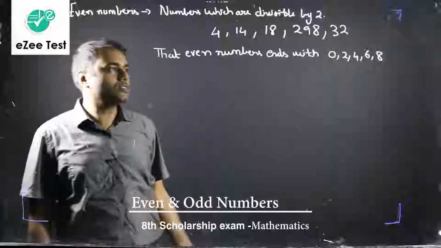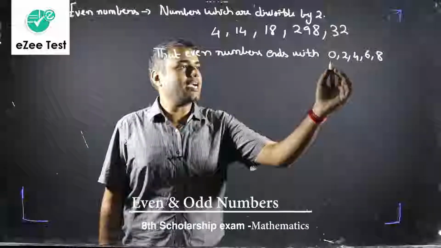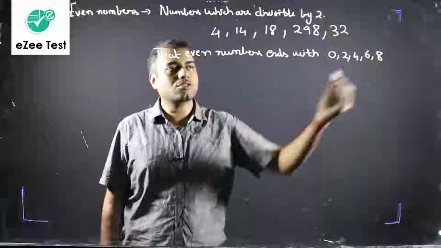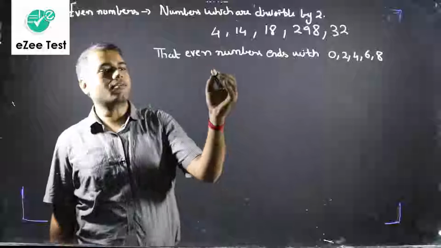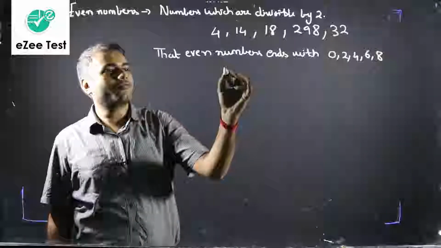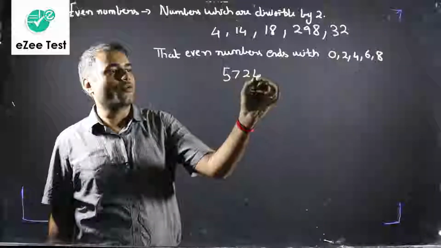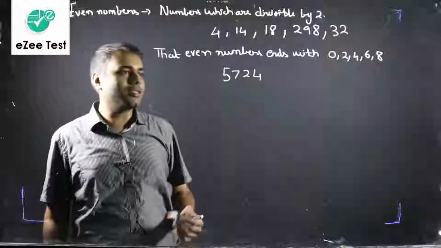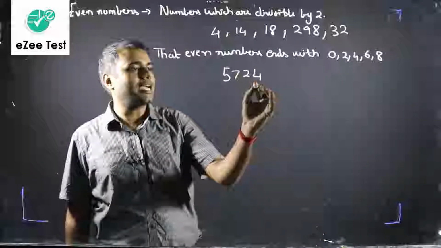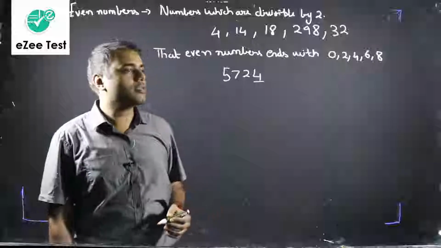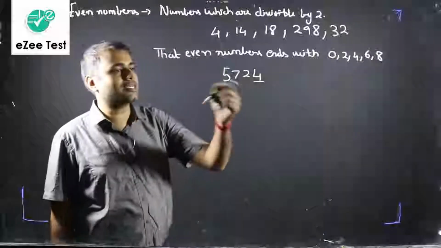Whatever even number you see, it will always end with 0, 2, 4, 6 or 8. So if I write any random number, let's say 5724, is it an even number? Yes, it is an even number because it is ending with 4.